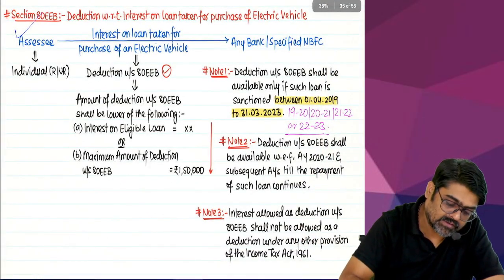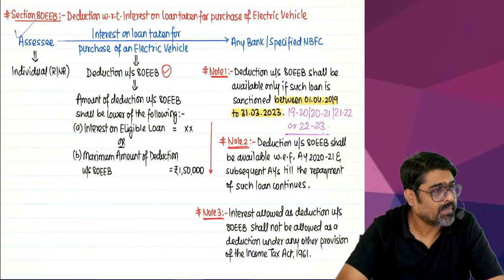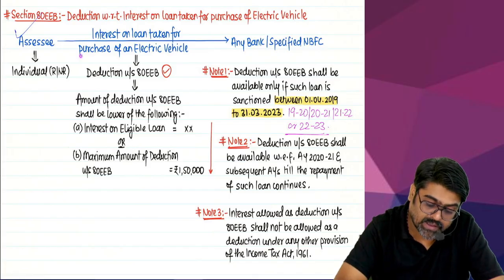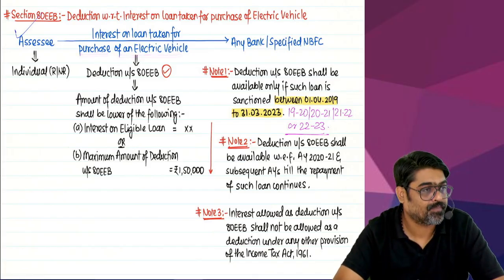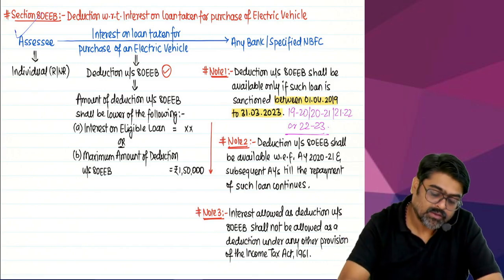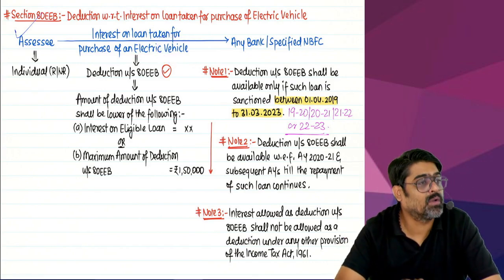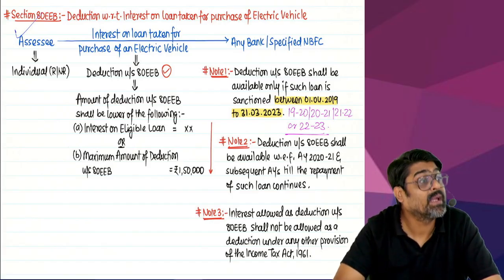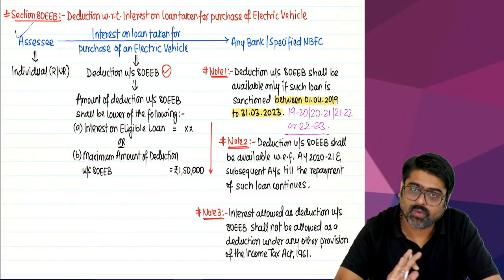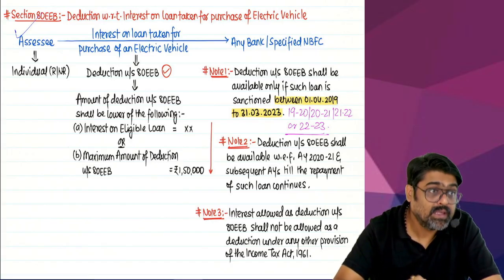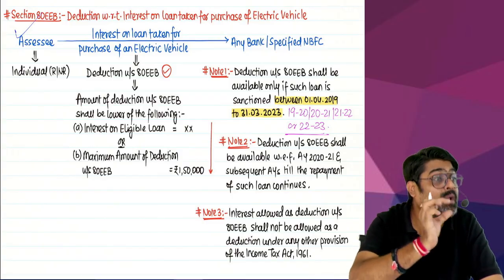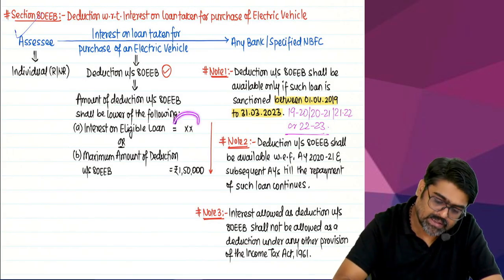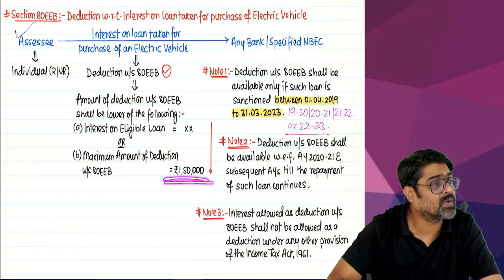What is 80EEB? Assessee is an individual, resident or non-resident. Now this assessee has taken a loan. Now this loan was taken for purchase of an electric vehicle. See, electric vehicle can be electric scooter also, electric car also, yes or no? Any vehicle, but that vehicle has to be electric vehicle. So have you taken a loan, EV loan, electric vehicle loan?